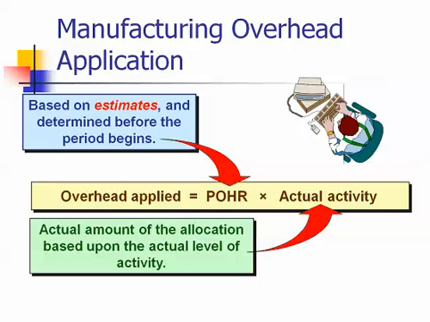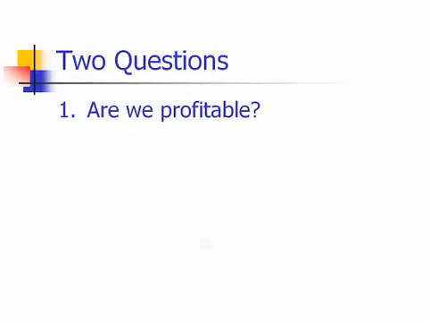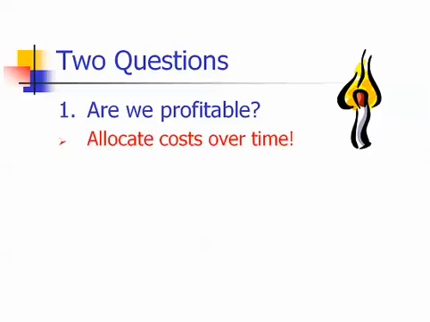So again, we'll use our predetermined overhead rate to assign costs to completed jobs by multiplying that predetermined rate by actual activity levels, or if we're bidding on jobs, we'll multiply that predetermined overhead rate by the estimated activity level that we expect on a particular job or product. Again, to answer our first question, are we profitable, we must apply the matching principle and allocate costs over time.